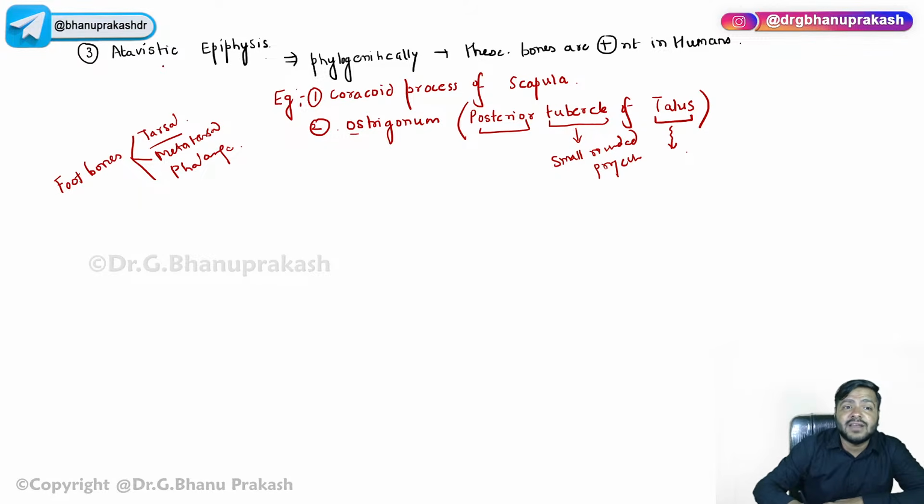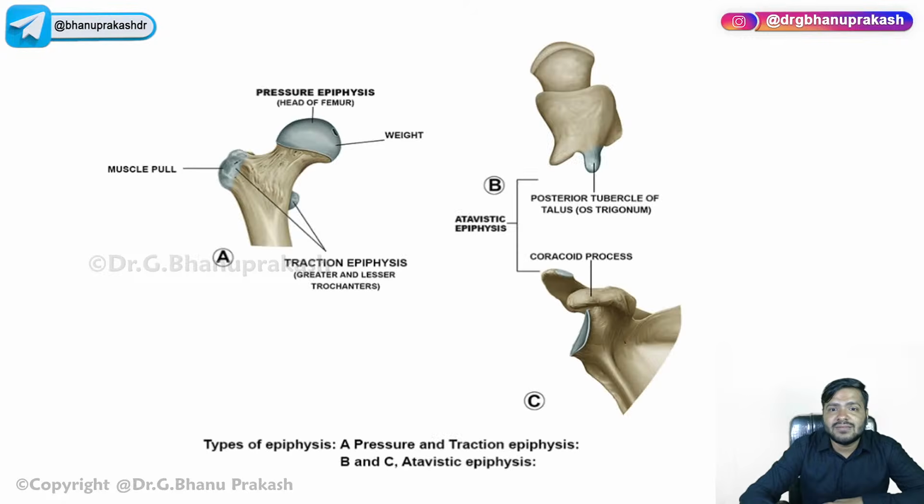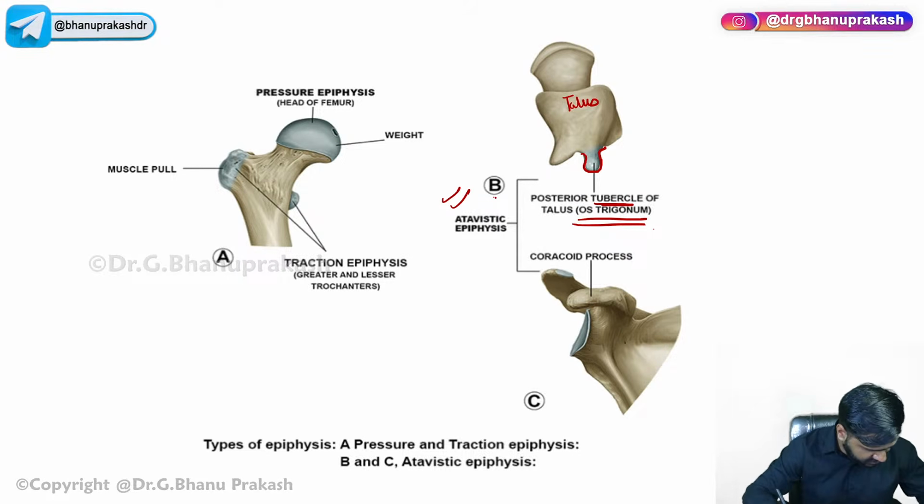That is a part of the atavistic epiphysis. It was earlier found in the animals. So yes, you should know that is the talus bone over here, and you can very well see the small rounded projection that is called the tubercle, beta. And this tubercle is located पीछे की तरफ, posterior side. So that is the posterior tubercle of talus or os trigonum. I hope this is clear to everyone.